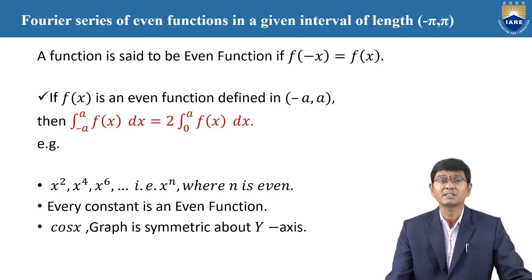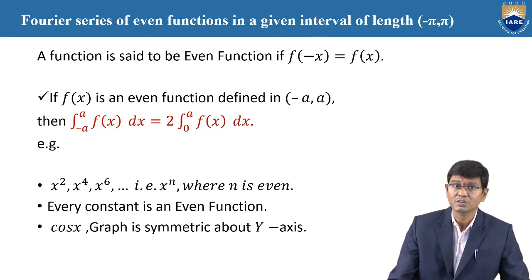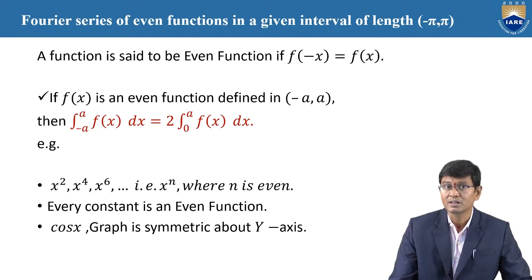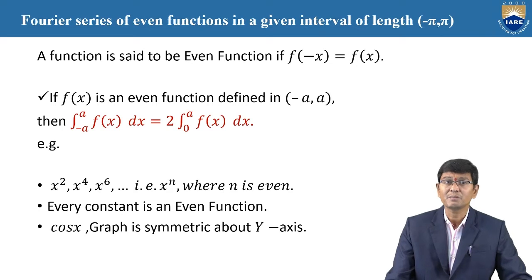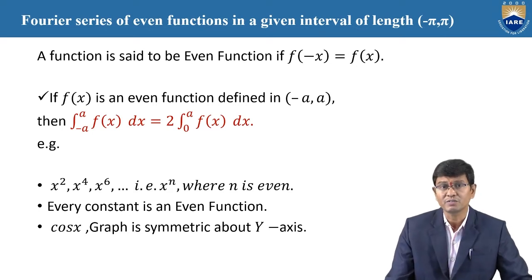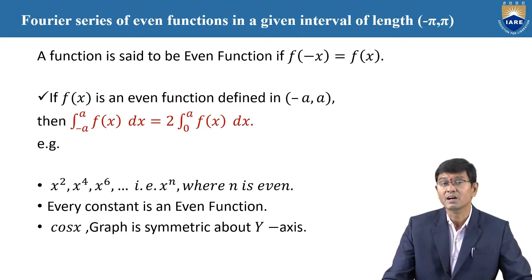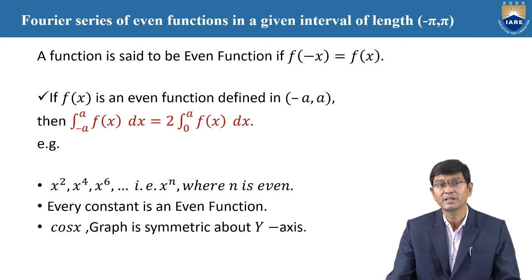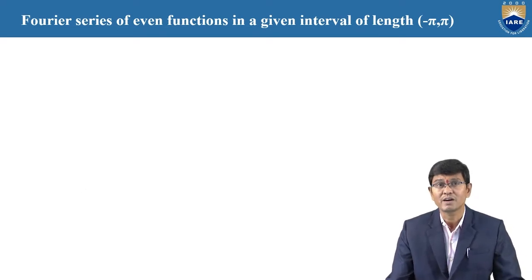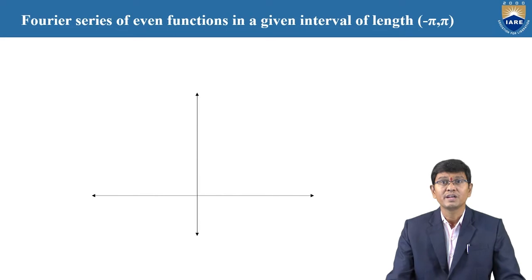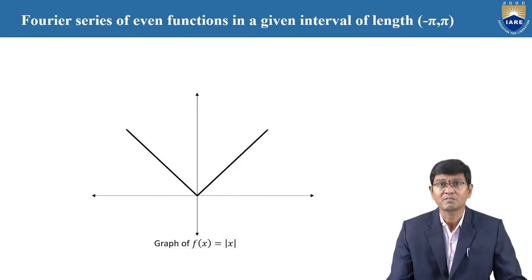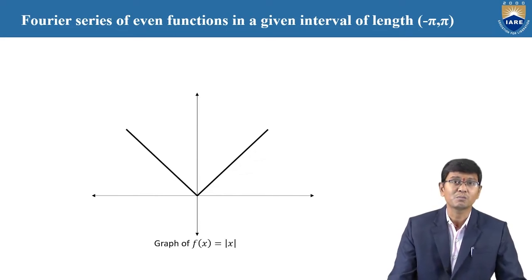You also need to consider that a constant function is an even function, and so is cos x. The graph of an even function is clearly symmetric about the y-axis. That means for any function, if it is an even function, its graph is symmetric about the y-axis. Now we are going to show this with some graphs, that is f of x equal to mod x.